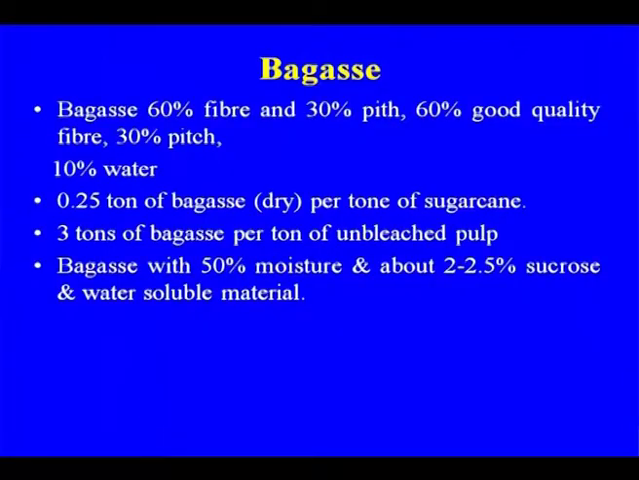Now let us discuss bagasse pulping. Bagasse is 60% good quality fiber, 30% pith, and 10% water. The 30% pith is not desirable. We get 0.25 ton of bagasse per ton of sugar cane produced, and 3 tons of bagasse is required per ton of unbleached pulp. Bagasse has 50% moisture and about 2 to 2.5% sucrose and water soluble material. These are some of the characteristics of the bagasse.